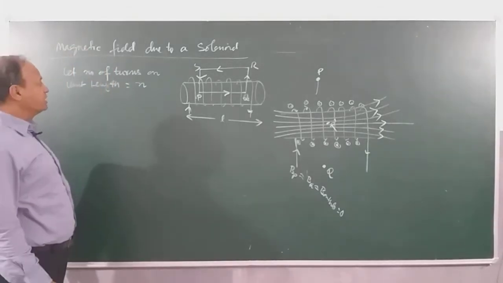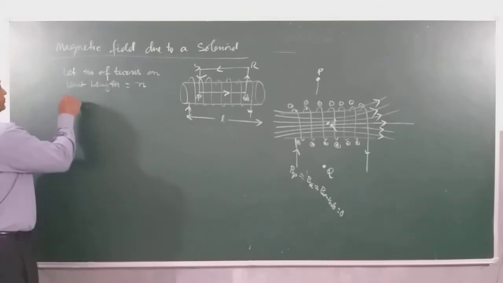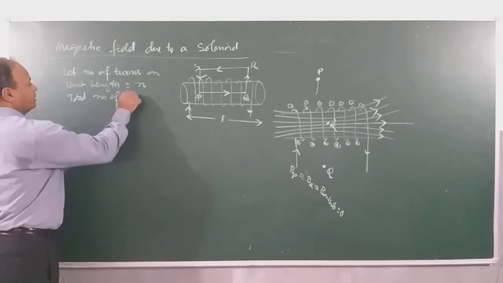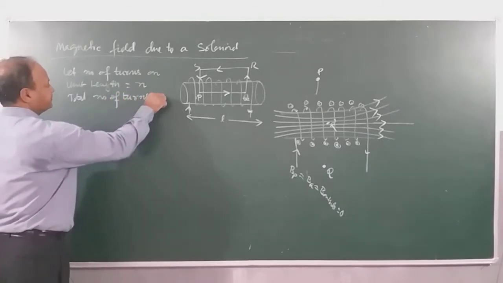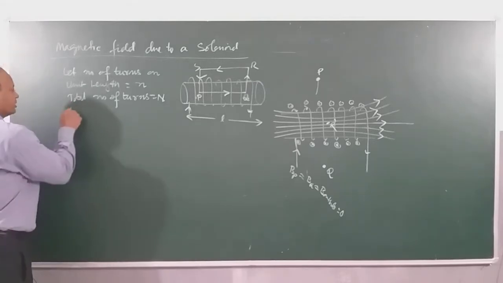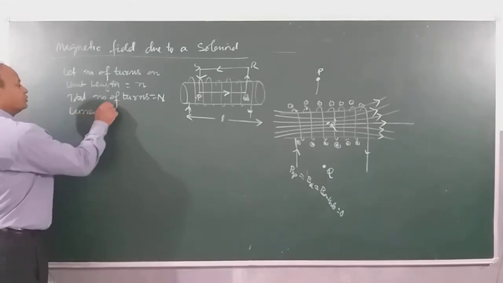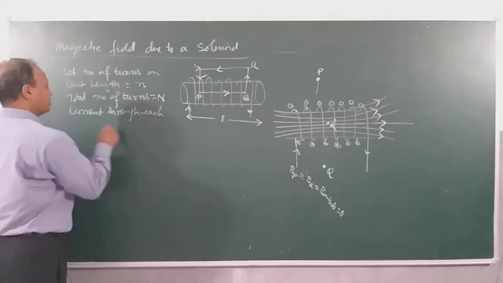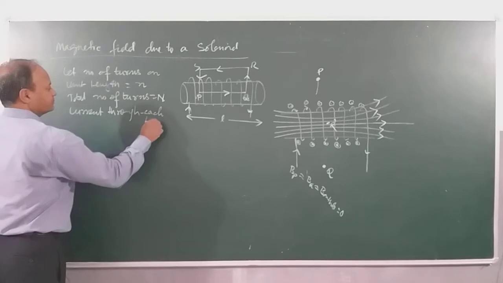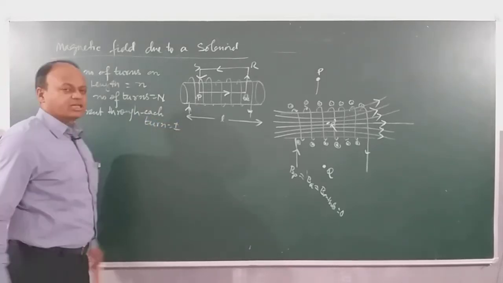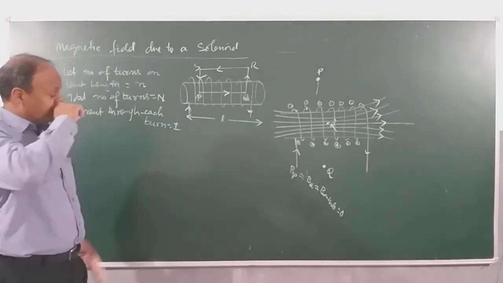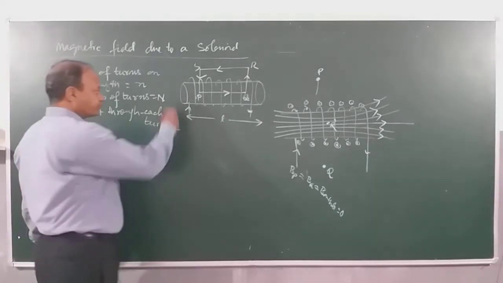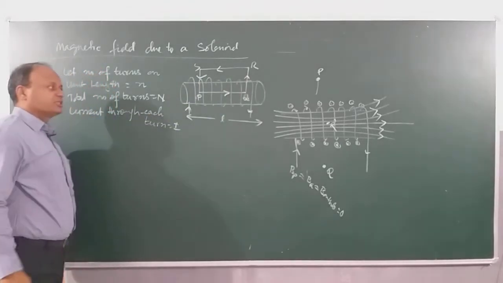Number of turns on unit length is N. Total number of turns is equal to capital N, and current through each turn is equal to I. So these are certain assumptions I am making, and the total length of solenoid is how much? L. Clear?